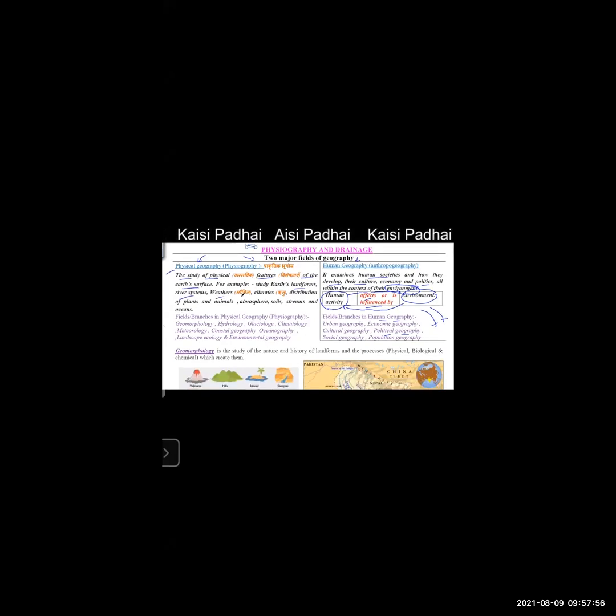Now let's go through the physical geography, or you can say physiography. Now you can see the different fields and branches in physical geography also. For example, geomorphology, hydrology, glaciology, climatology, meteorology, coastal geography, oceanography, landscape ecology, and environmental geography. Okay, so all this comes under the fields of physical geography.